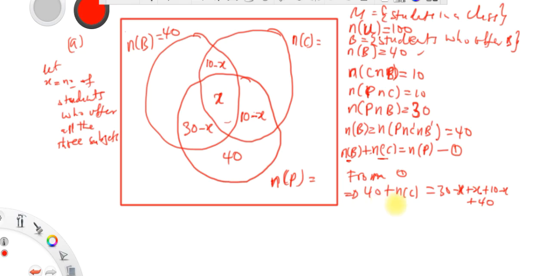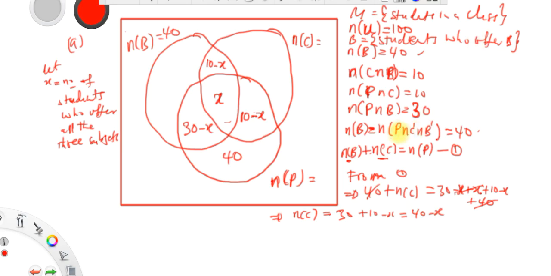So we can send this 40 to the other side. We subtract 40 from both sides, and this 40 and this 40 will vanish. So this implies that n of c is equal to 30 minus s plus s, so this will also vanish. We get 30 plus 10 minus s, which is equal to 40 minus s.